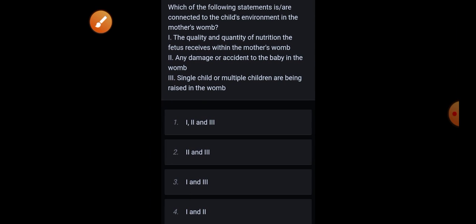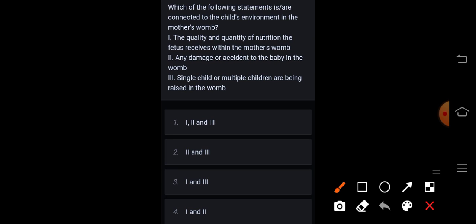Next, which of the following statements are connected to the child's environment in the mother's womb? The quality and quantity of nutrition the fetus receives within the mother's womb, any damage or accident to the baby in the womb, single child or multiple children being raised in the womb. So the correct answer is option 1.